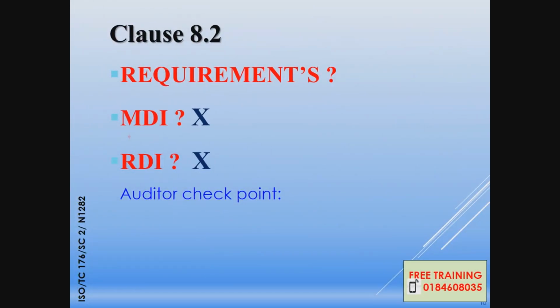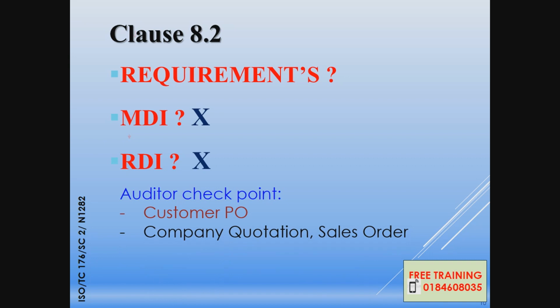For the clause 8.2 requirements, you do not need a procedure, but you need the records mentioned just now: the PO from customer, your quotation, sales orders, then the company DO and invoice. The auditor will normally check based on your PO, then trace back to your quotation and sales order.